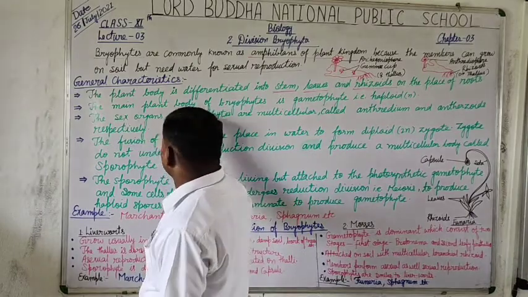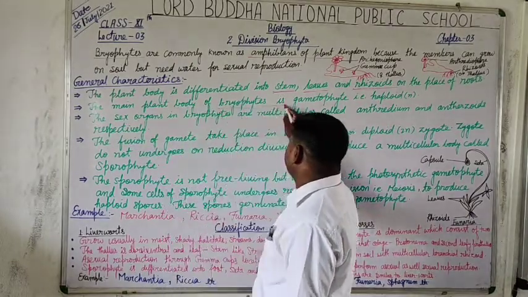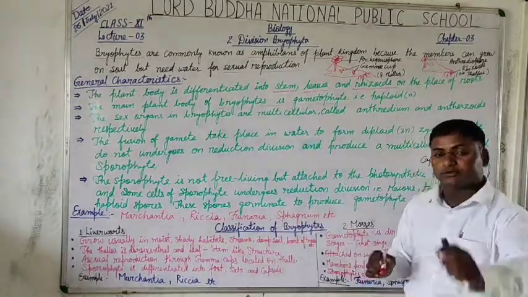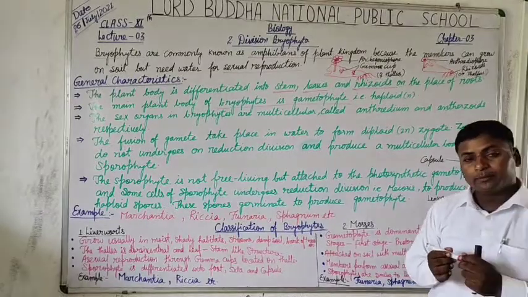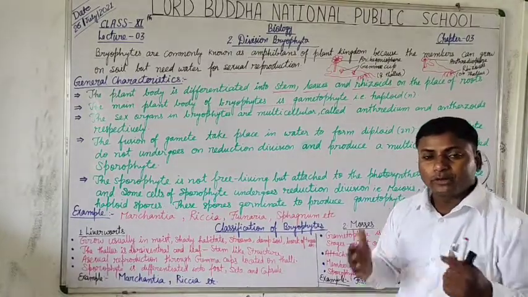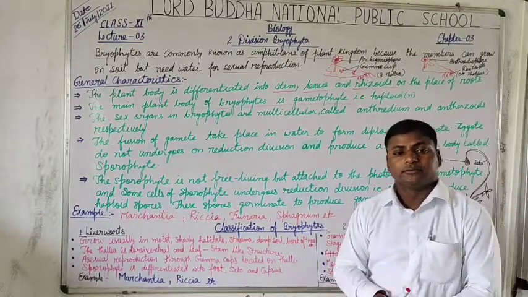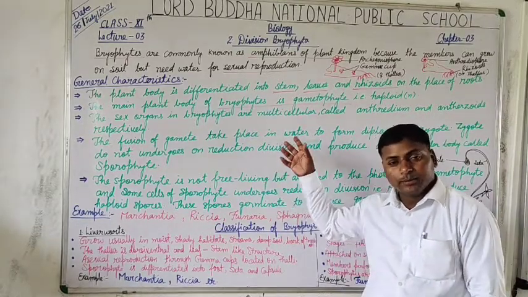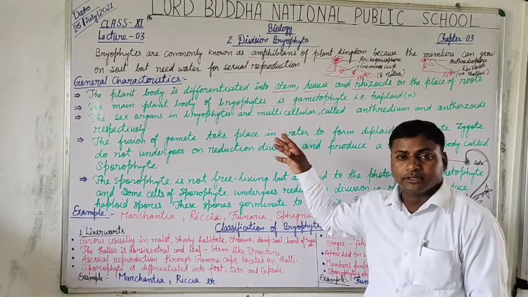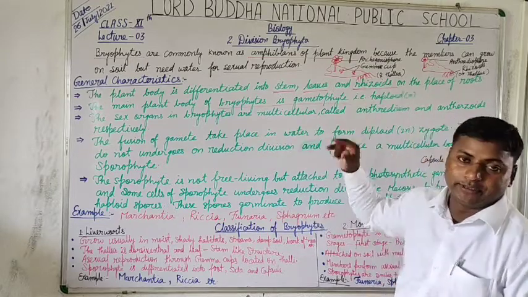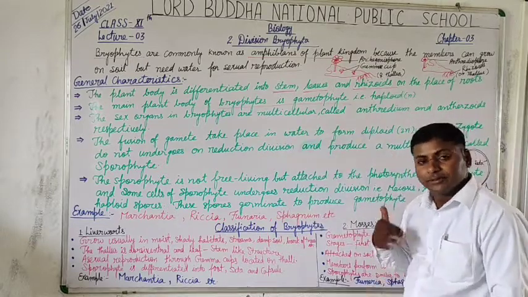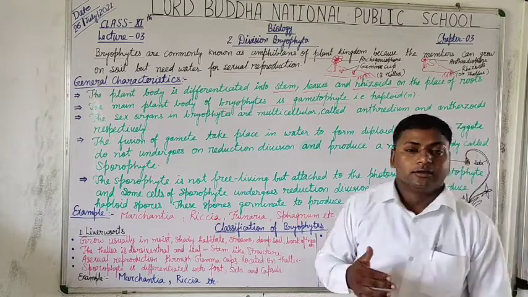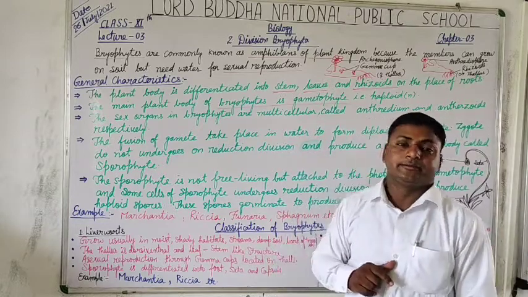The main plant body of the bryophytes is the gametophyte. Yes, students, the gametophyte is the dominant phase in the members of the bryophytes. It means their parent body is haploid.